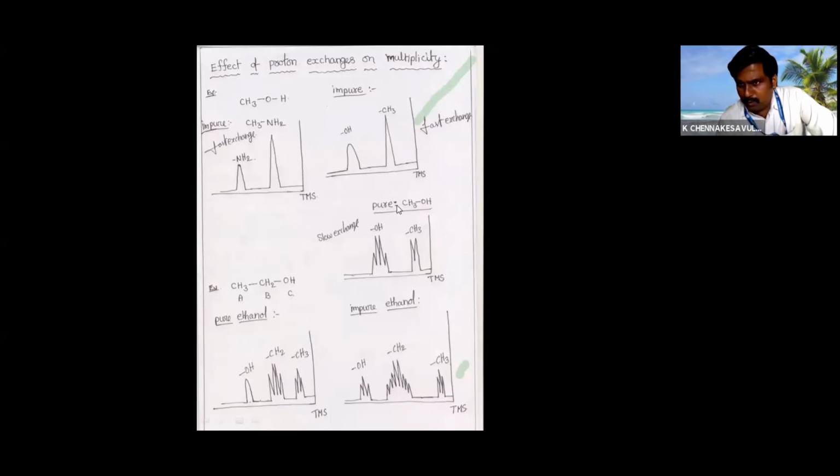If you are taking pure methanol, we can see the splitting. The OH hydrogen will be interacting with this, and these 3 protons are interacting with this. That's why there will be a doublet and a quartet. Similarly, for this also, a neat or pure compound will give this splitting.